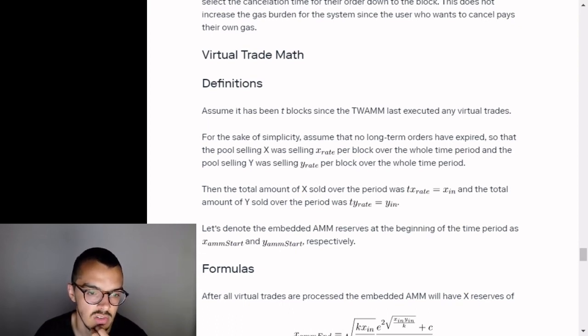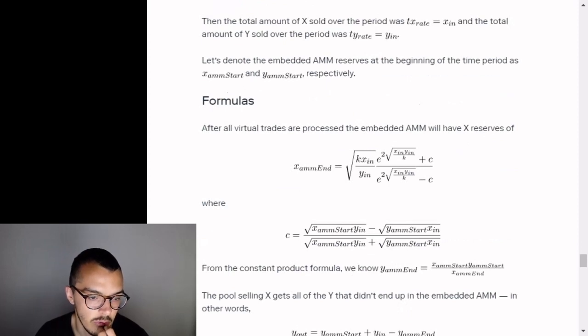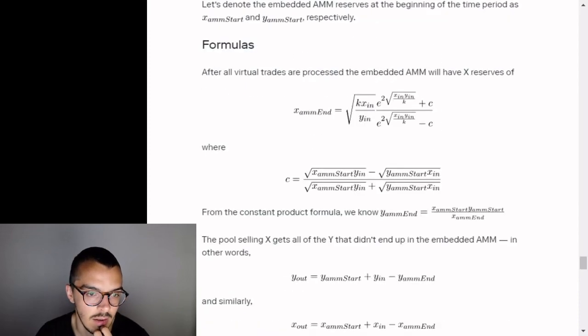Then the total amount of X sold over the period was T times X sub rate, equals X sub in, and the total amount of Y sold over the period was T times Y sub rate, equals Y in. Let's denote the embedded AMM reserves at the beginning of the time period as X AMM start and Y AMM start, respectively. What follows are some mathematical formulas, somewhat difficult to articulate verbally, that will provide some intuition for how the virtual trades are processed over time.